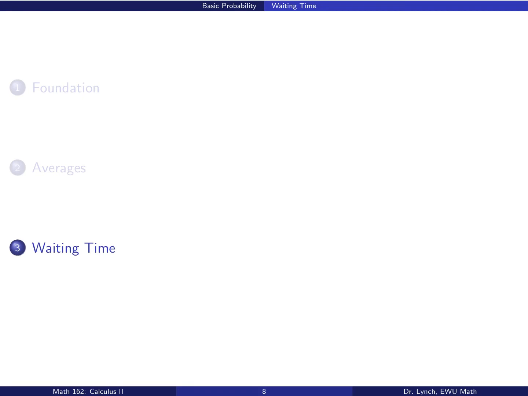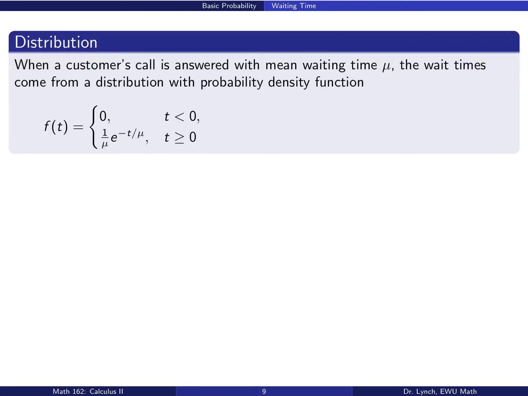Okay, let's go ahead and see an example of this distribution, this probability in action with waiting time. So it turns out that when you have to wait for a bus or when you have to wait on hold, if you know the mean waiting time mu, the wait times come from a distribution with probability density function f of t equals 1 over mu times e to the minus t over mu when t is non-negative. So we'll go ahead and just do a couple of things with this probability density function.